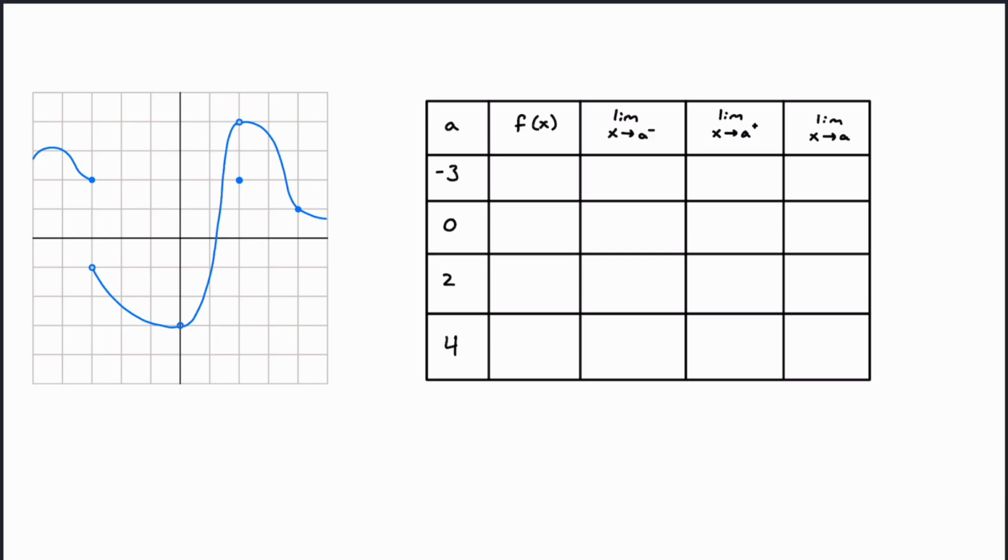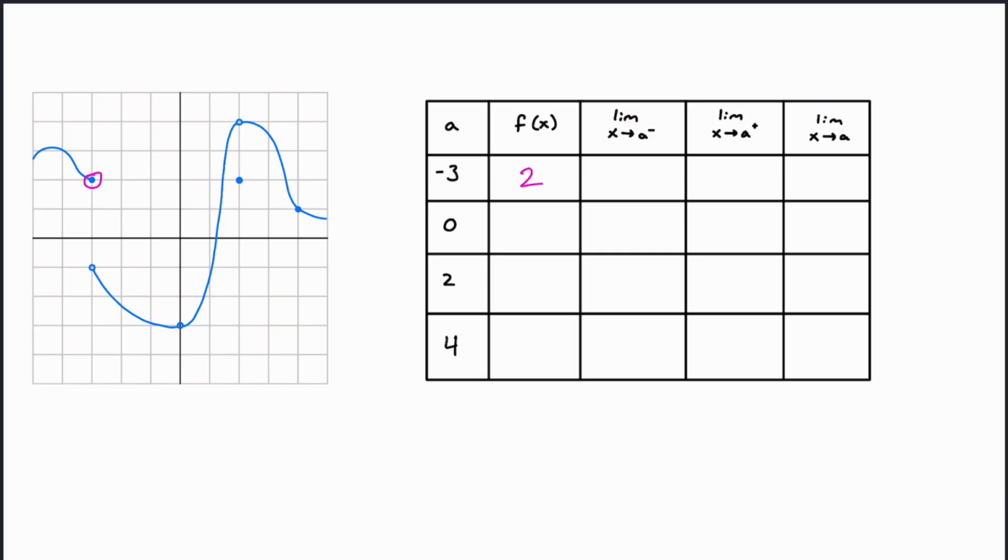We're looking at what f of x equals at -3. Well, we've got this open circle here, which means it is not equal at this point. But we've got a closed circle up here, which means we are equal at that point. So f of -3 is going to equal this point here, which is 2.